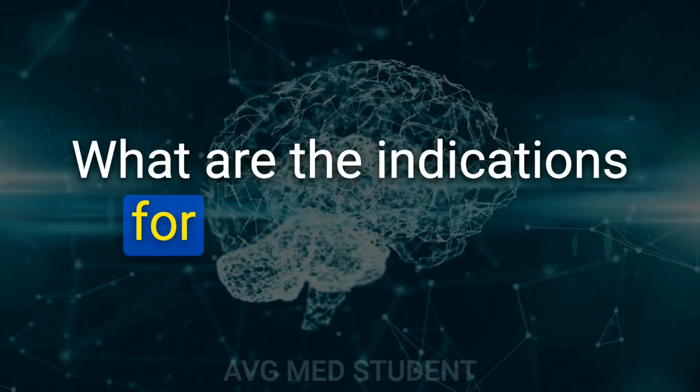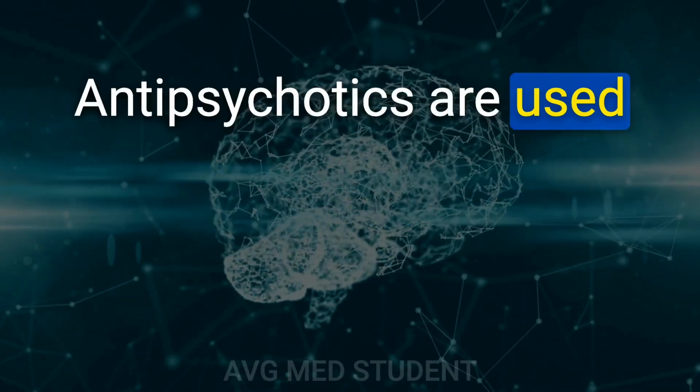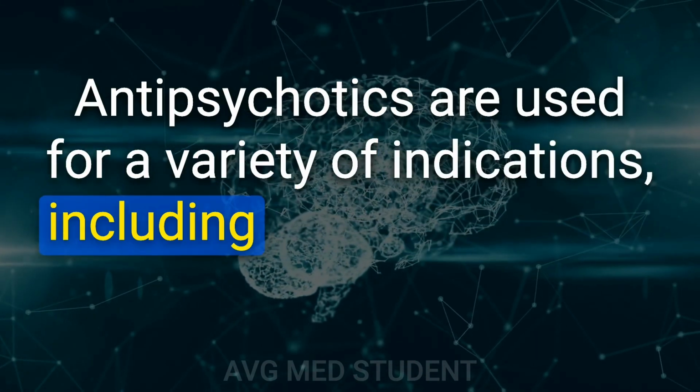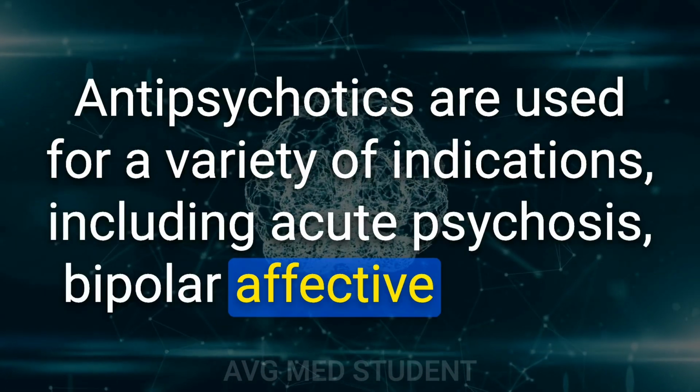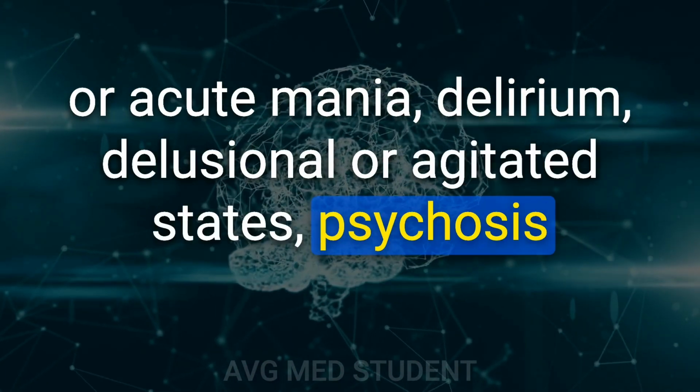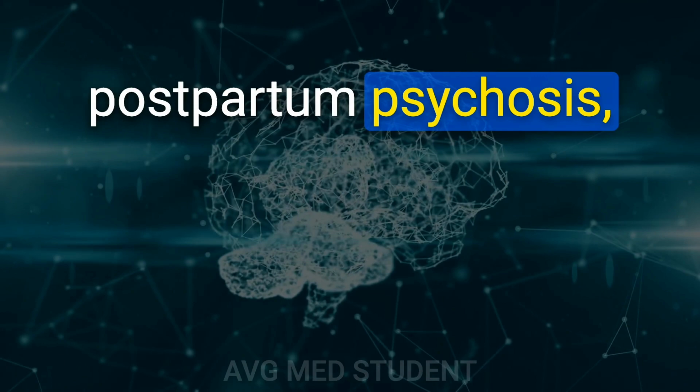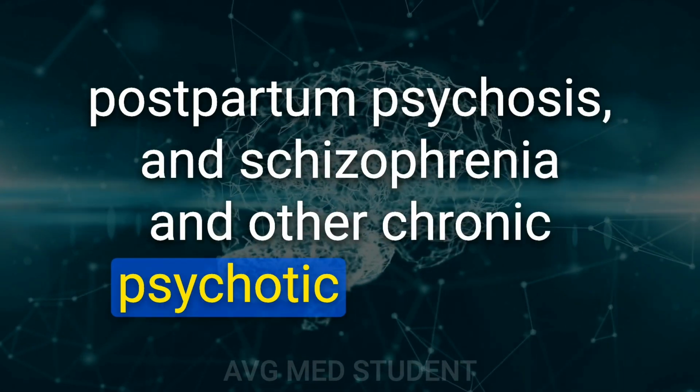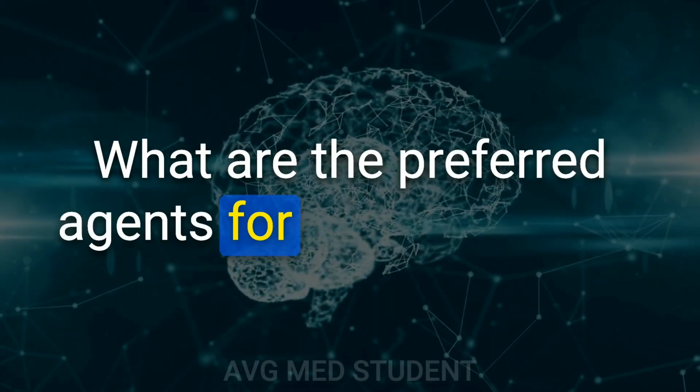What are the indications for antipsychotics? Antipsychotics are used for a variety of indications, including acute psychosis, bipolar affective disorder or acute mania, delirium, delusional or agitated states, psychosis during pregnancy, postpartum psychosis, and schizophrenia and other chronic psychotic disorders. What are the preferred agents for acute therapy?